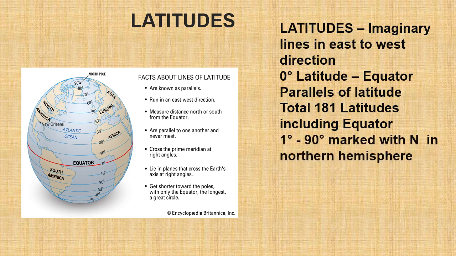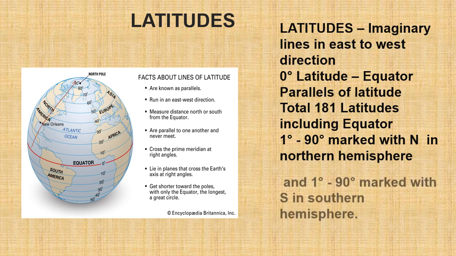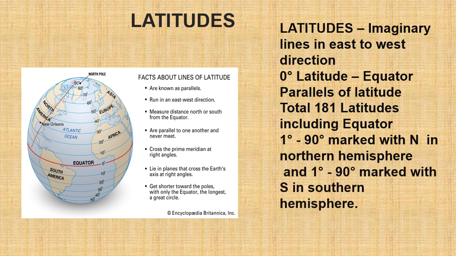Excluding the equator, the latitudes from 1 degree to 90 degree marked with N lie in the Northern Hemisphere, to the north of the equator towards the North Pole, while those between 1 degree to 90 degree marked with S lie in the Southern Hemisphere, towards the South Pole from the equator.